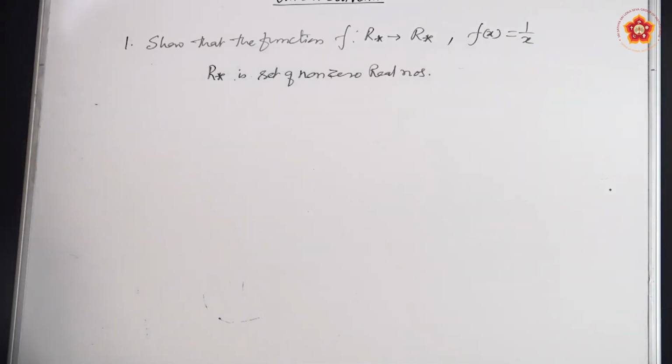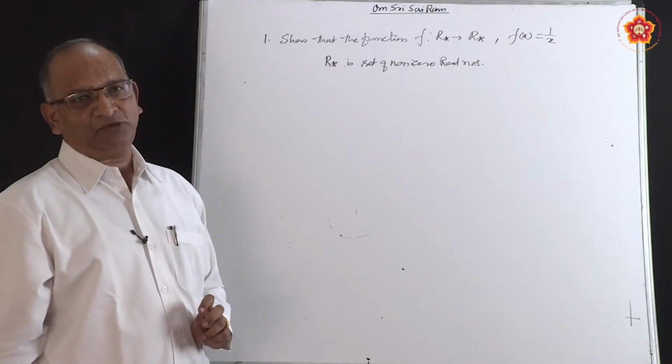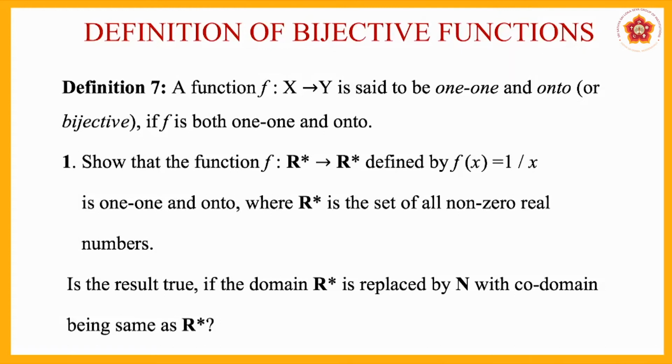It is a set of non-zero real numbers. So let us read the question once again. It says, show that the function f from R star to R star defined as f(x) equal to 1 by x is 1-1 and onto, where R star is a set of non-zero real numbers.